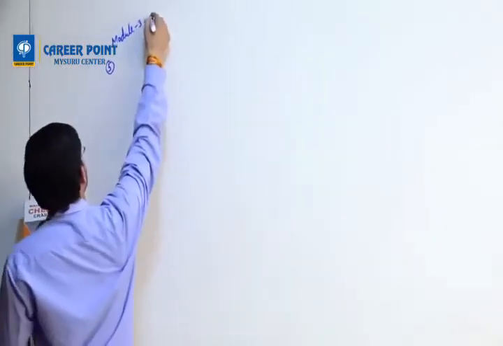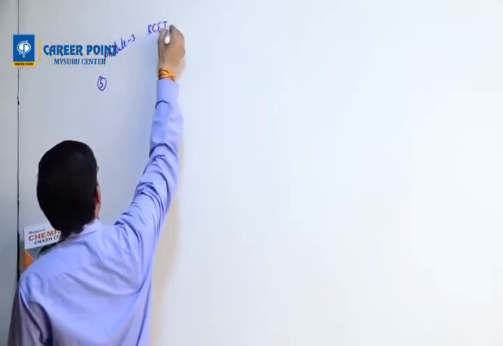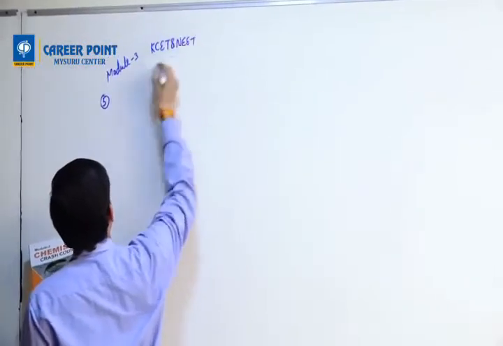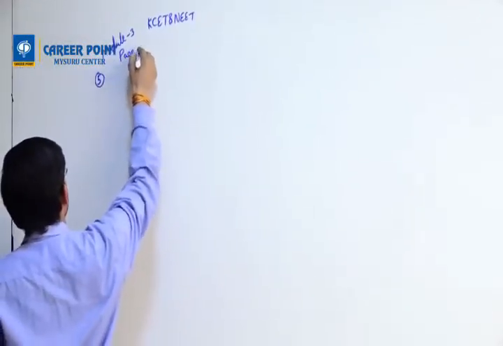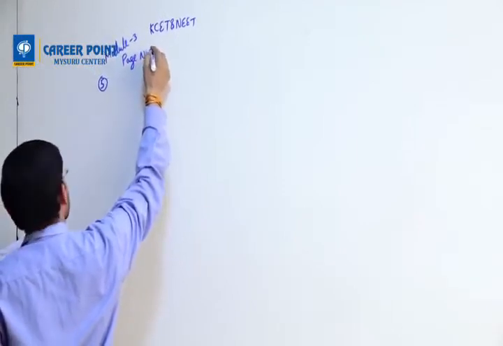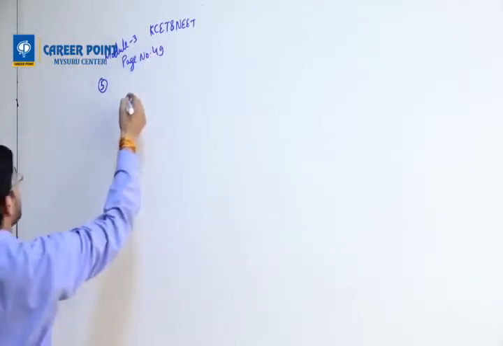Question number 5 says that when potassium permanganate is added to an acidulated solution of ferrous sulfate. First you should know what potassium permanganate is. This is module 3, KCT as well as NEET, page number 49.